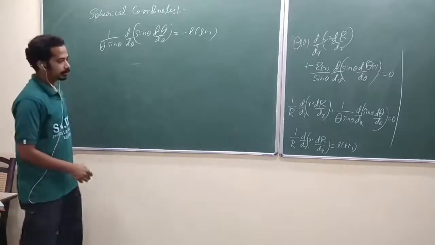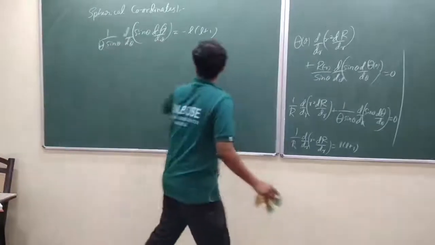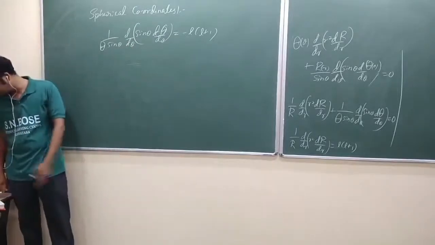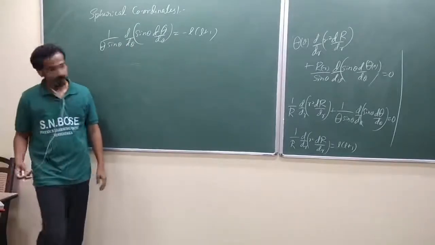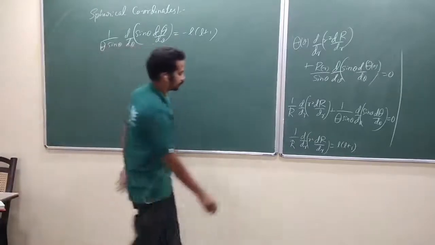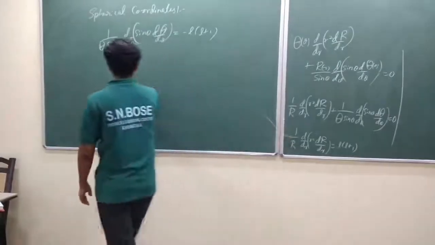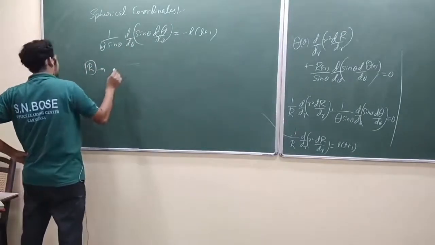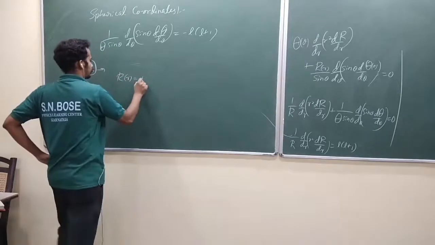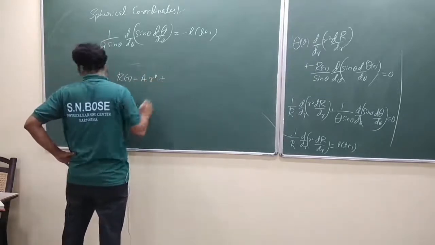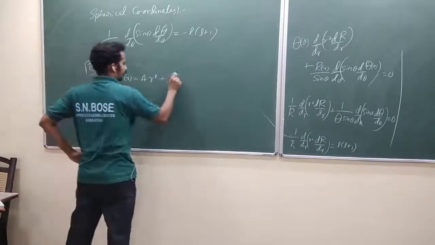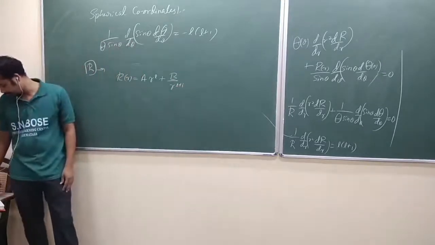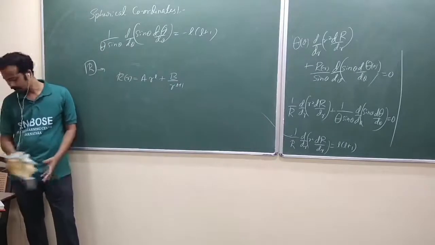Is that okay? Now let me take the solution of this one and this one separately. Let me directly give you the last solution. Obviously he will also do the same thing. So the r part has the general solution, where R(r) is equal to A r to the power L plus B by r to the power L plus 1. Your L equals 0, 1, 2, 3 only. We shall see a little later. Is that okay?